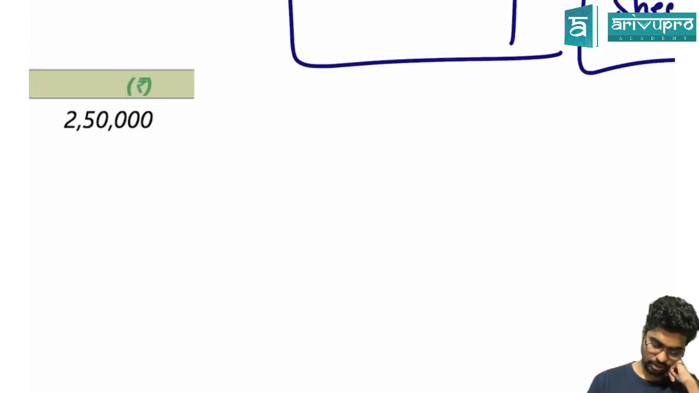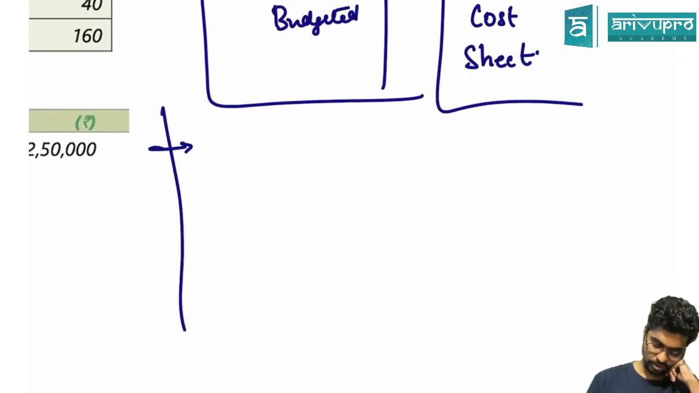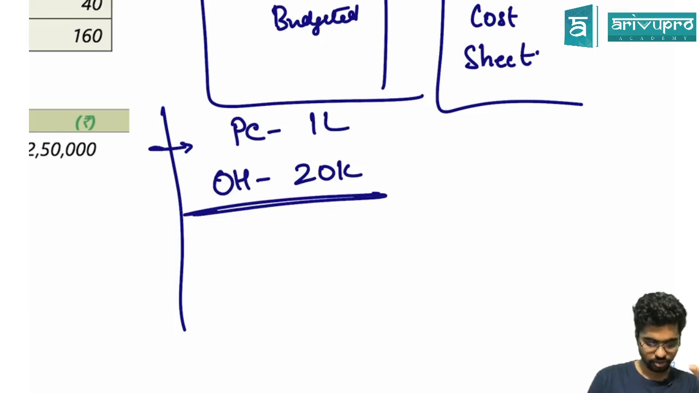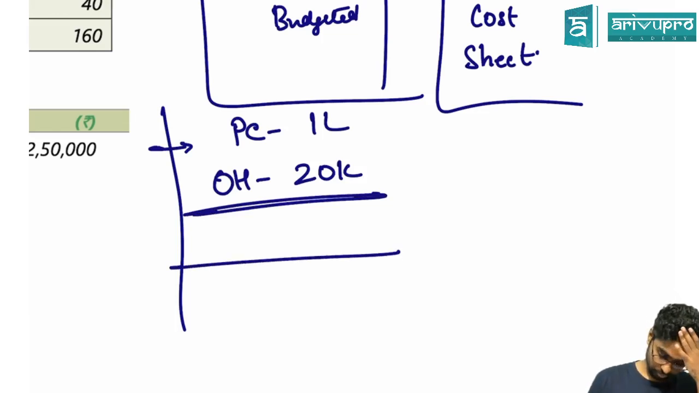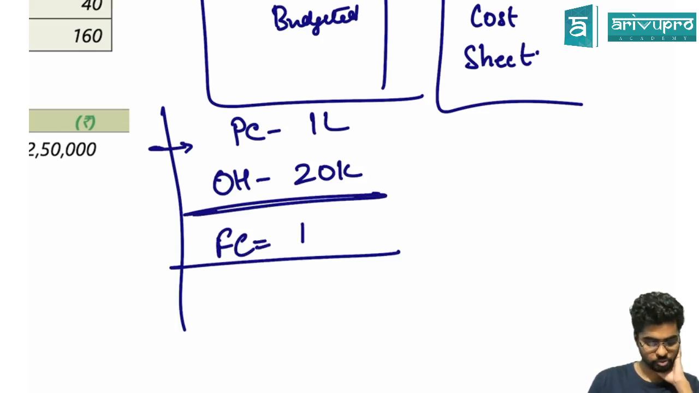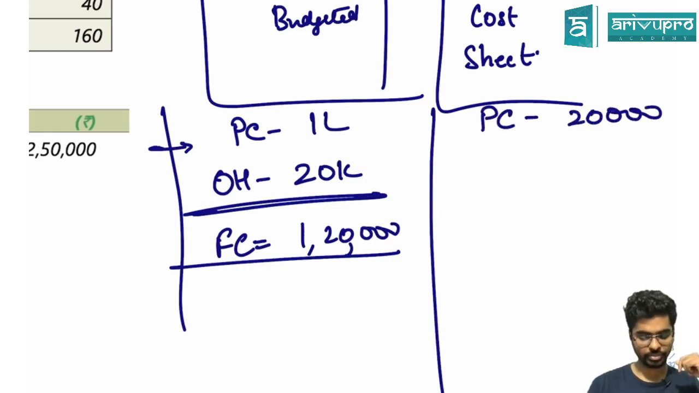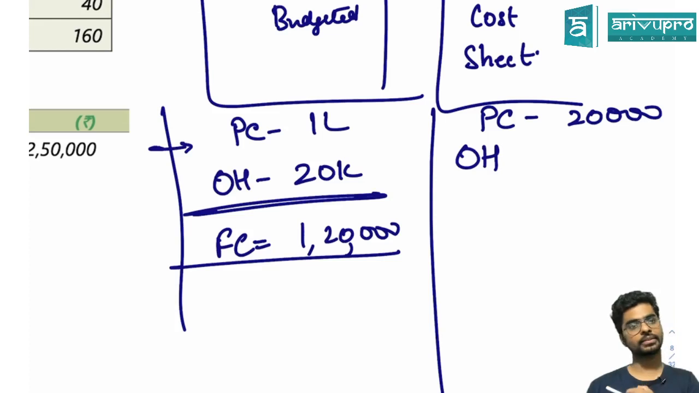Now, in the budgeted data, I'm trying to take an example. Prime cost is 1 lakh, overheads is 20,000. Therefore, factory cost becomes what? 1,20,000. In the job cost sheet, they are saying prime cost is 20,000. Can you find the overheads?